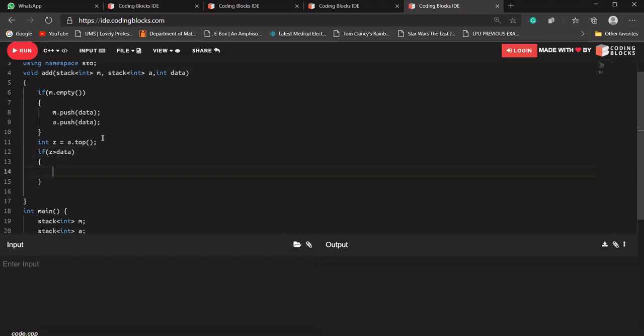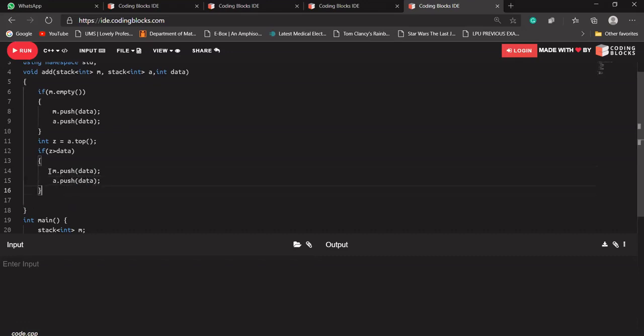Let's say in the auxiliary stack 10 20 is present, and I have to add 10. So this will be our minimum value. So again it should be m dot push data and a dot push data.